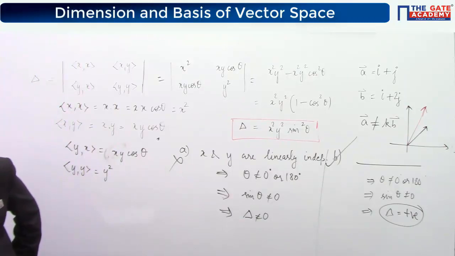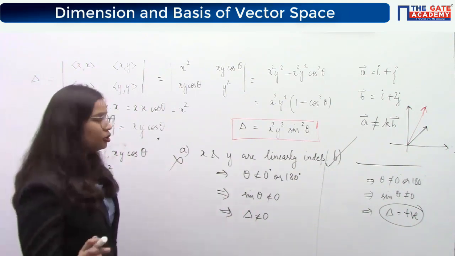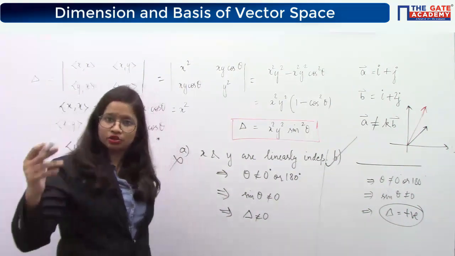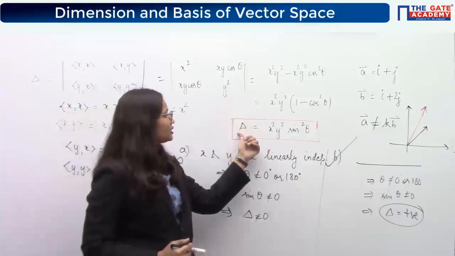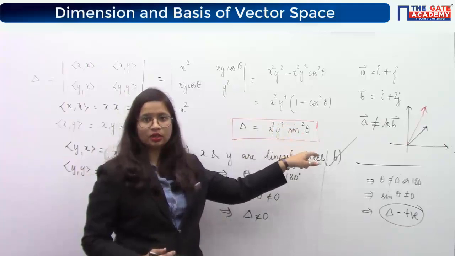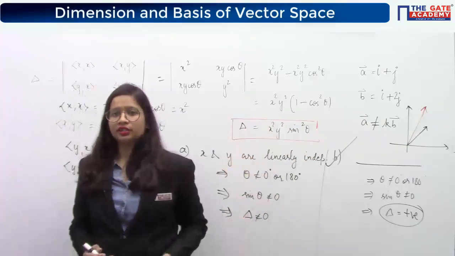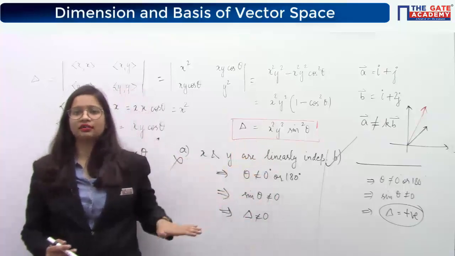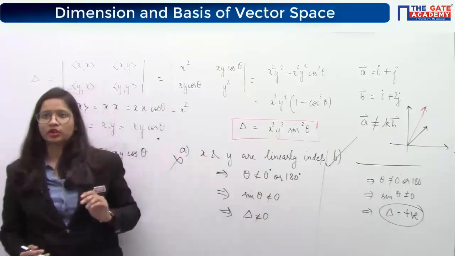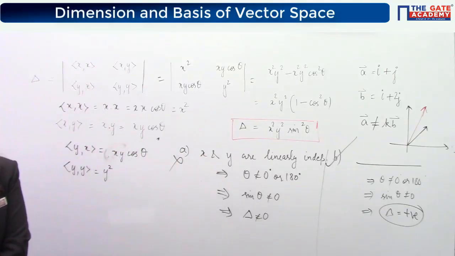Okay, so option D, let me discuss here. Option D is saying it is 0 only when either x or y is 0. That is not true. Why? Because most of you have answered that it is not the case that only when one of these becomes 0. When sine theta is also 0, then it can also turn out to be 0. So it is not the case that it is 0 only when x and y are 0. Option D is wrong. Okay, so I hope you understood that question.